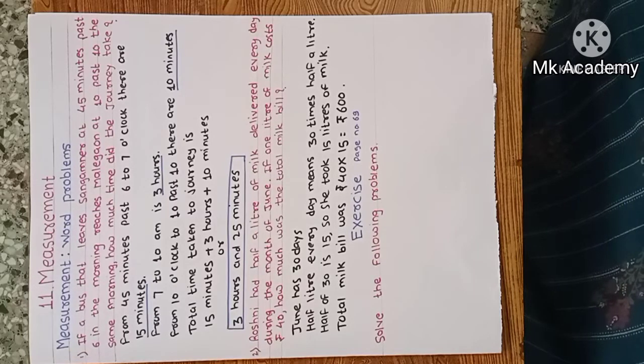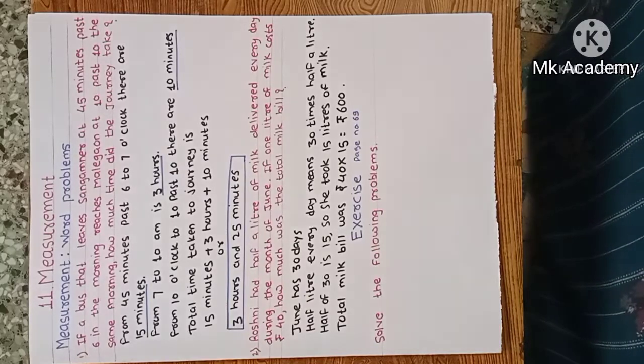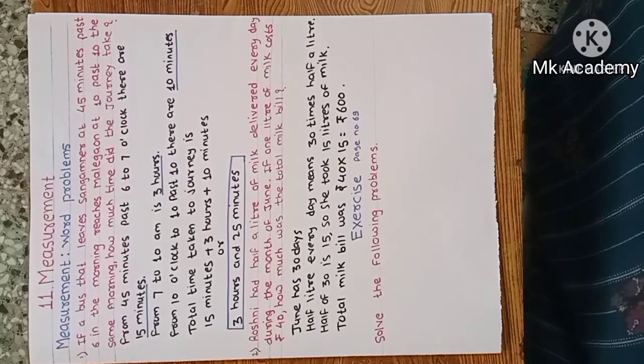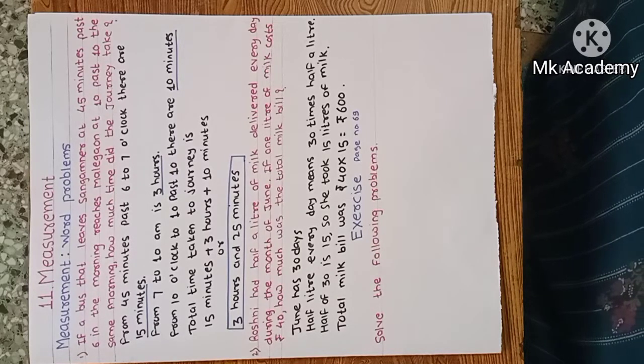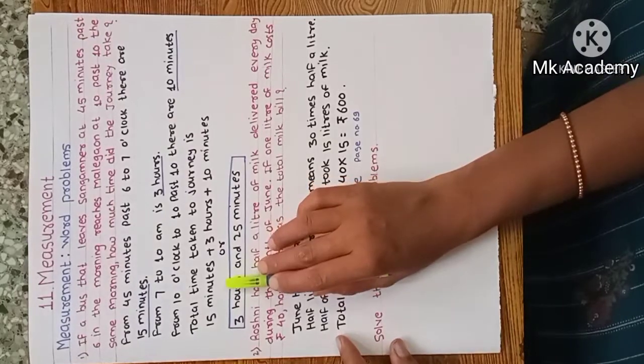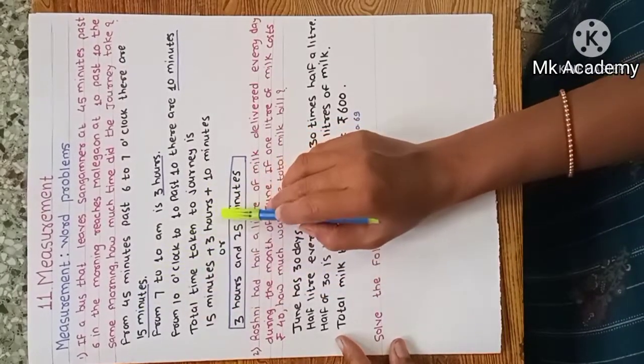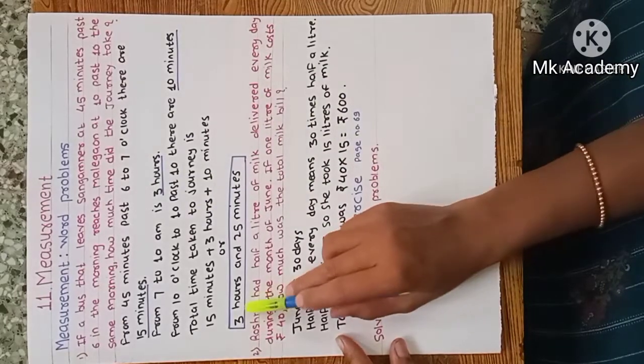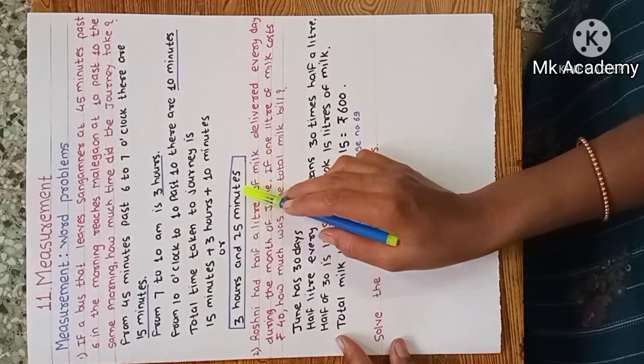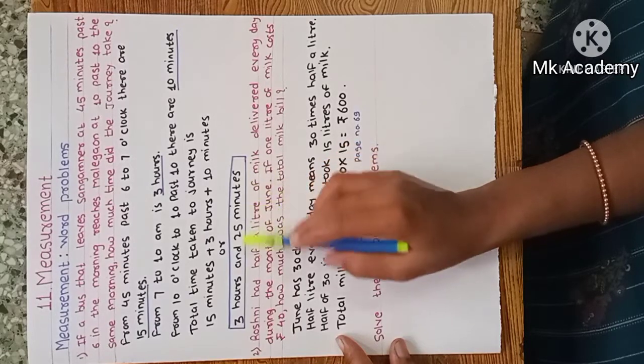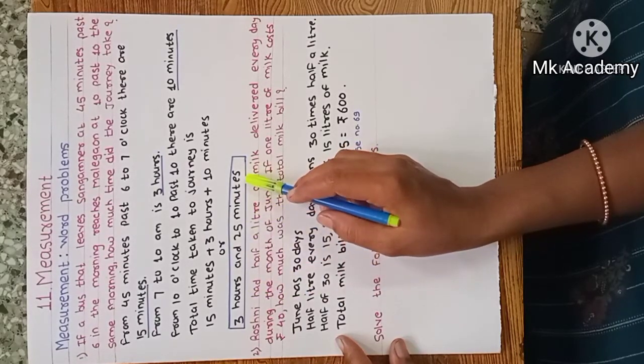From 45 minutes past 6 to 7 o'clock there are 15 minutes, and from 7 to 10 am is 3 hours. From 10 o'clock to 10 past 10 there are 10 minutes. This means 15 minutes plus 3 hours plus 10 minutes is 3 hours and 25 minutes. The total time of the journey is 3 hours and 25 minutes.